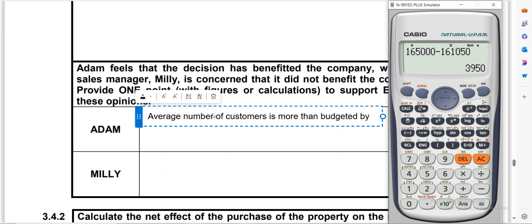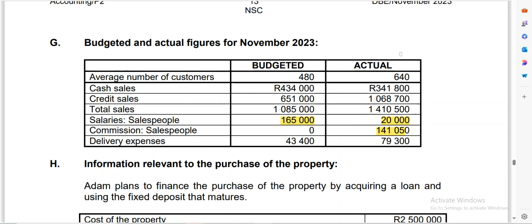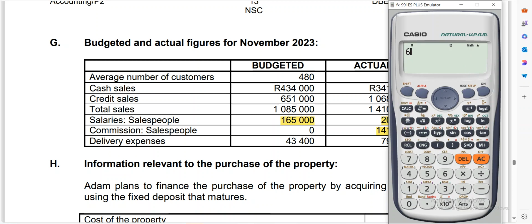Remember, your information says they moved from 480 to 640. So let's say 640 minus 480, it's 160.